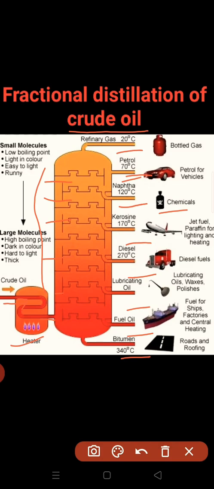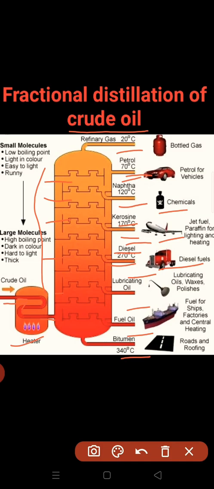At about 170 degrees Celsius we can get kerosene, which is used as a fuel, or at about 270 degrees Celsius you can get diesel, which is used as a fuel.